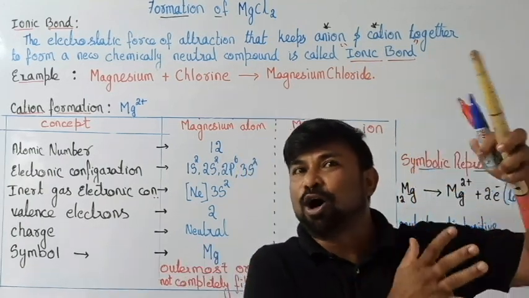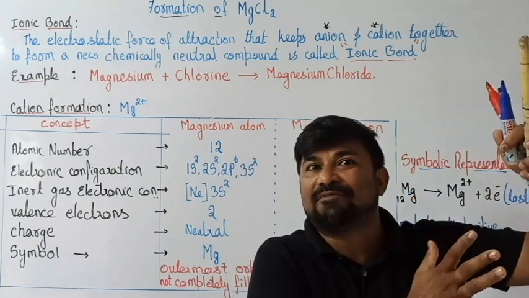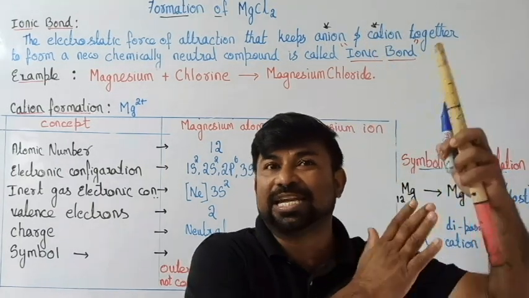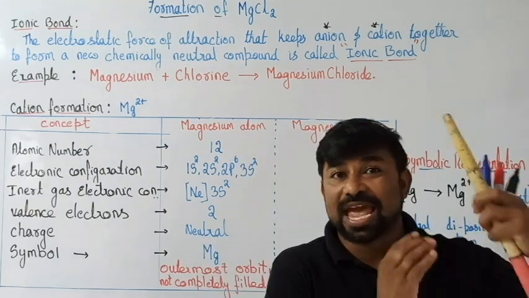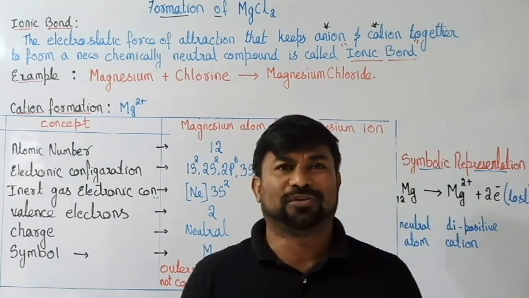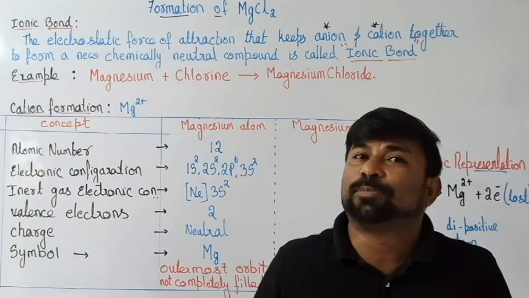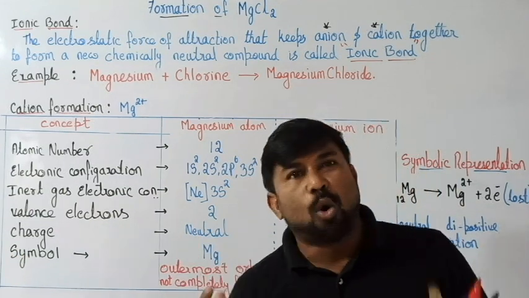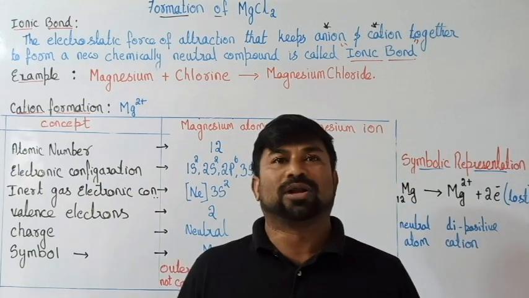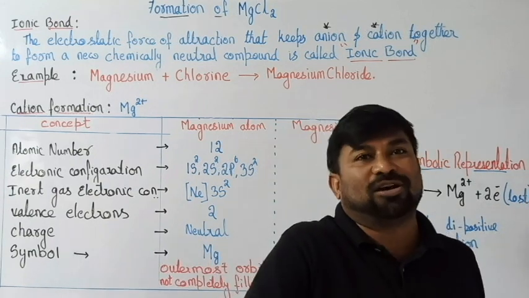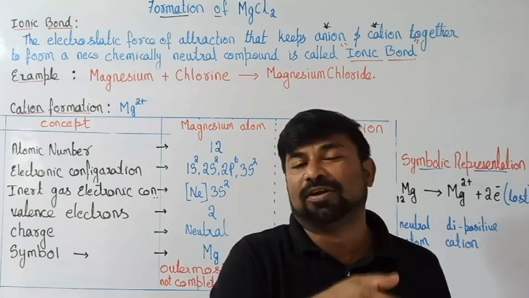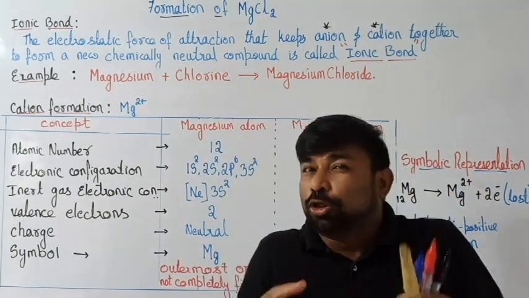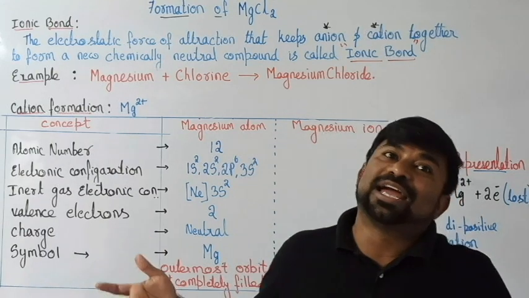The zero group elements have the outermost orbital completely filled with 8 electrons, octet configuration, ns2 np6 electronic configuration. The remaining elements of the periodic table, 1A, 2A, 3A, everyone wants to get involved in chemical bonding either by losing or gaining electrons, but everyone tries to become inert like the zero group elements. So the processes of bonding are varied.